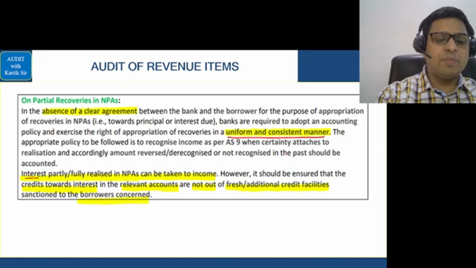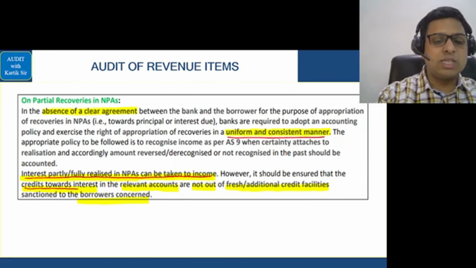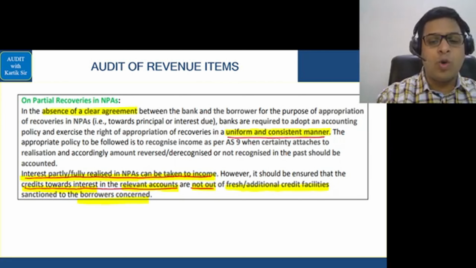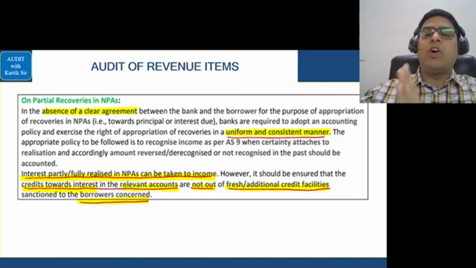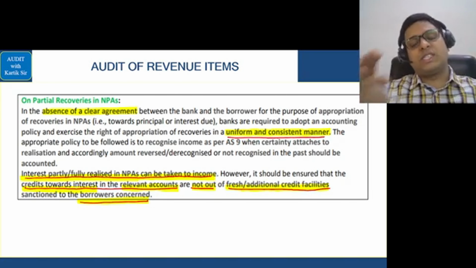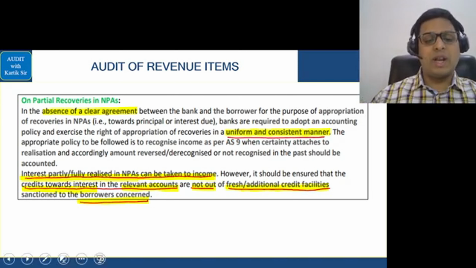Also, if income is partly or fully realized in NPAs, it can be taken to income. But here we have to see that the credit towards interest in the relevant accounts is not out of fresh or additional credit facility sanctioned to the borrower's concern. So basically, we should take the credit of the income of the past first and come to the most recent times. That is basically in relation to partial recoveries.